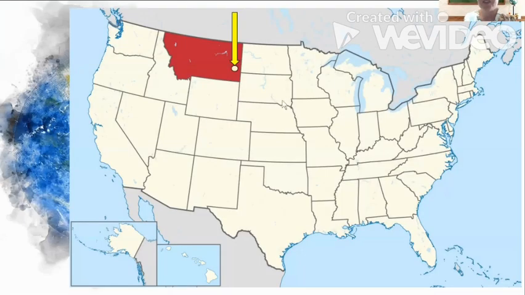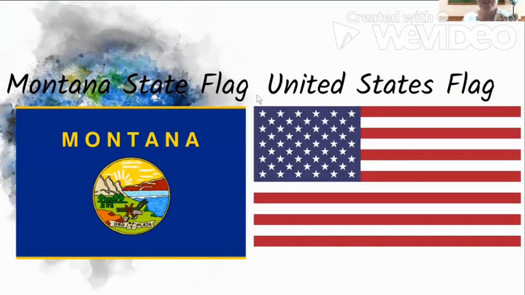So I live in the United States, and I live in the state Montana, which is shown in red. And the place that I live, the town, is Baker. So you can see the little arrow pointing to Baker, and that's where I live in the US. And these are our flags. So on the left, we have the Montana state flag, and that's for the state that I live in the United States. And then the flag on the right is the United States flag.